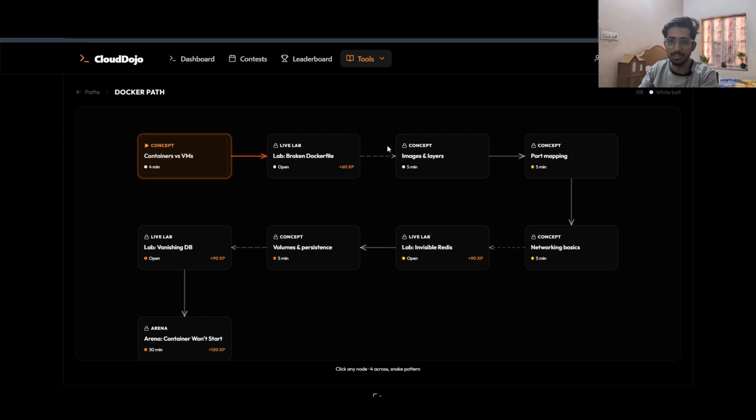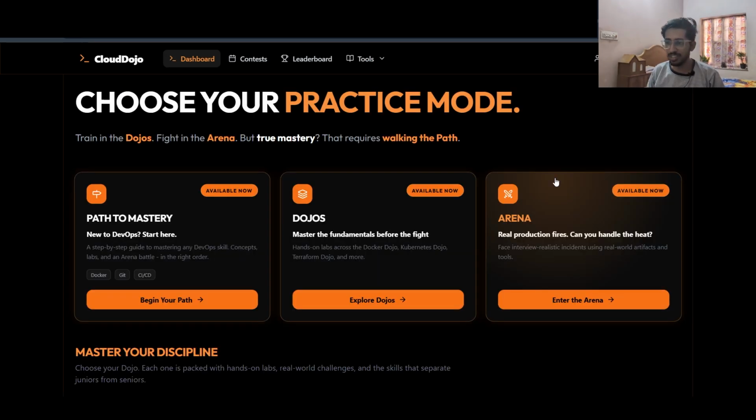Live labs are basically isolated labs that are running and give you a terminal based interface to solve some problems that are present there. After that, you will again get a concept, and now on the final gate we have an arena. With the arena, what I want people to experience is a production outage. There will be one problem thrown at you in a limited time period, and there will be some logs and artifacts that you need to analyze to solve that particular problem.